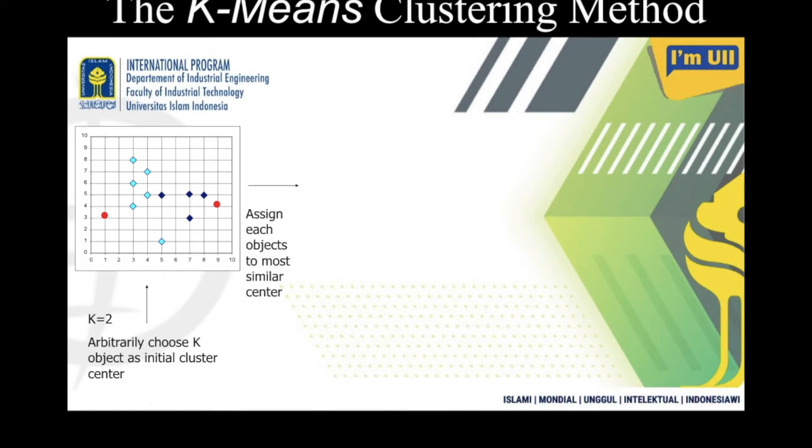Then I have to assign each of these objects to the nearest center. I calculate the distance between each cluster center and all other points, and whichever distance is minimum for a particular point, I assign the point there. For example, this point has a distance to this center and to this one, and the minimum is for this, so I assign this data point here.